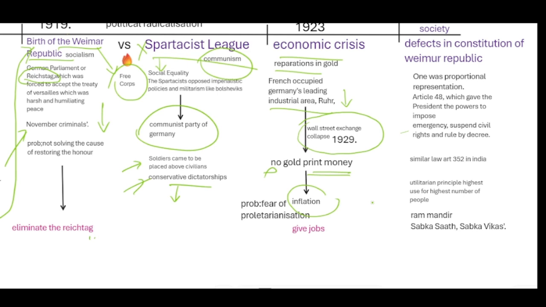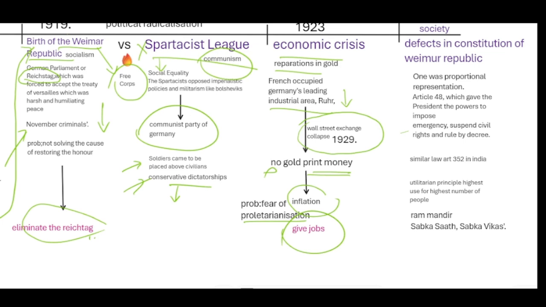In the fear of losing their jobs, that was proletarianization. The German people were looking for a solution. So what was the solution? The solution was employment. So the solution of the Weimar Republic was to eliminate the Reichstag.